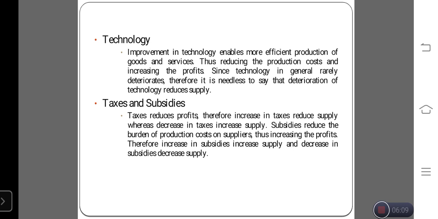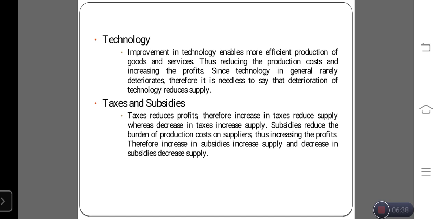We can automatically decrease the production level. Maybe it will be decreased. So tax reduces the profit. Therefore, an increase in tax reduces the supply, because of the tax on raw materials or whatever we use in production. When the tax increases, we can reduce production, so supply will automatically reduce. When the tax level is low, we automatically increase production and the supply level of the product will increase.